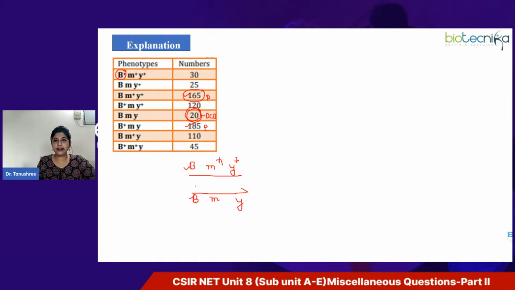So the recessive allele of B gene is present on both chromosomes. For M we have the wild type allele on one and the recessive or mutant allele on the other. Similarly, for Y we have the wild type allele on one and the recessive allele on the other. So what is the pattern?